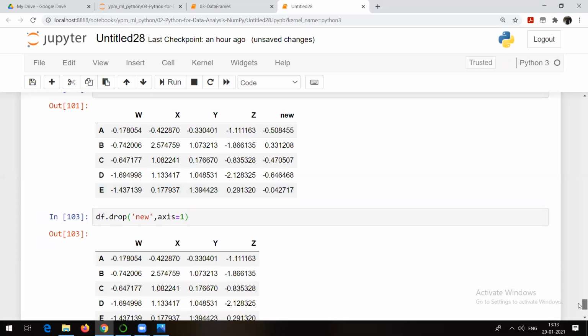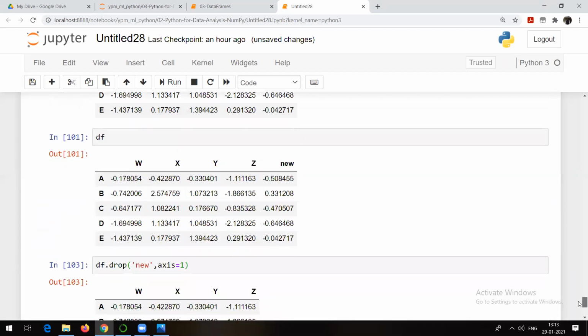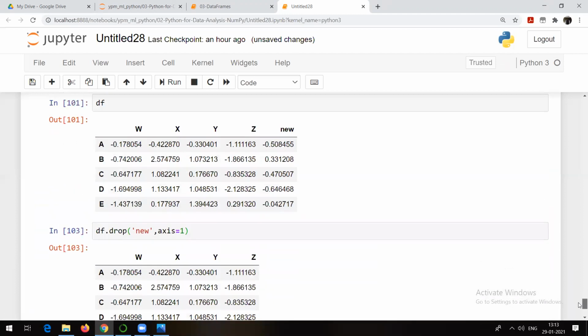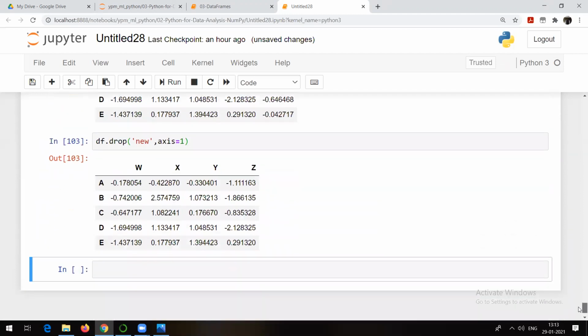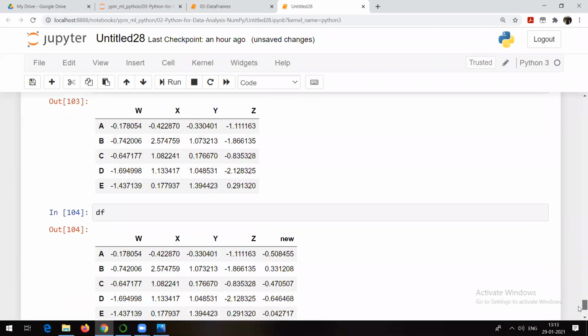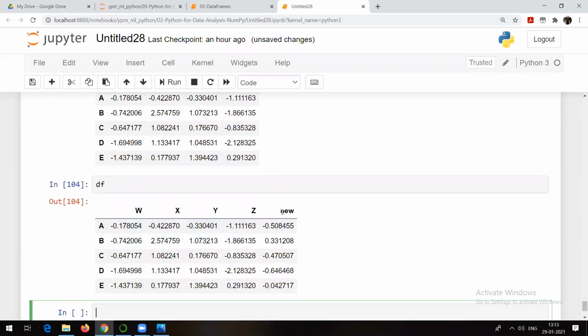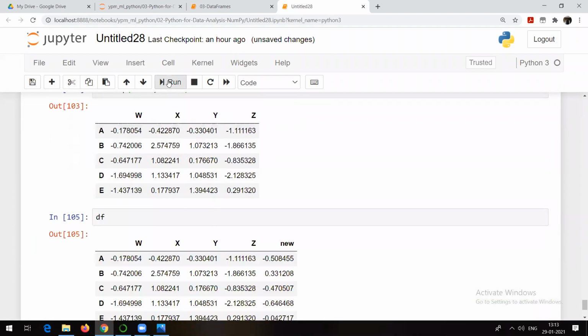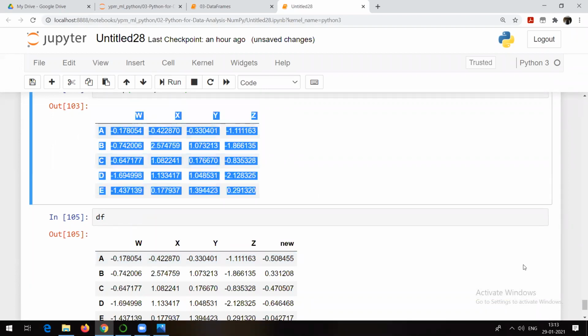Now you can check it. See, there is no new column. It is dropped from here. You can see, earlier it was there. Now after df.drop, it's not there. But if I try to check once again, even though I did df.drop, I am able to see new once again. Let me run it and show it to you. If I run it, see, new is there. It is not dropped. So this was just temporary.